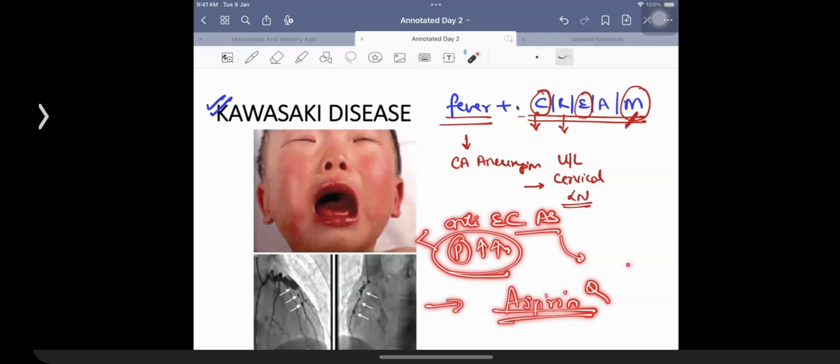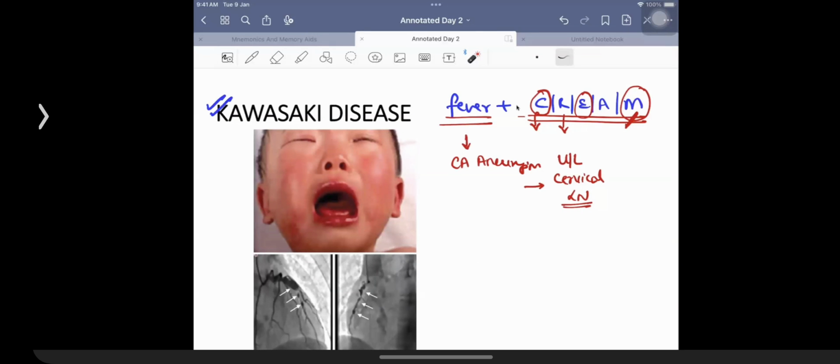Which dose of aspirin is going to be having selectively antiplatelet action? I want you to recall that. That's going to be the easy one.